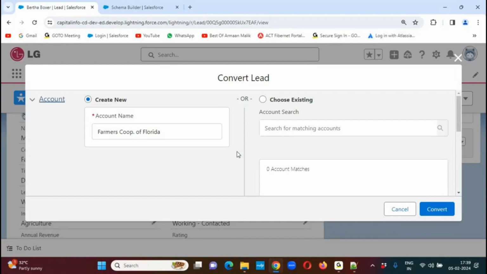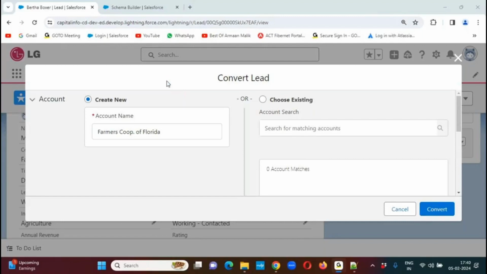Three records. How many records will Salesforce generate during lead conversion when we convert a lead as a customer? Three records, right. In our starting session on the CRM lifecycle, I provided this full information. Salesforce will generate three records here.